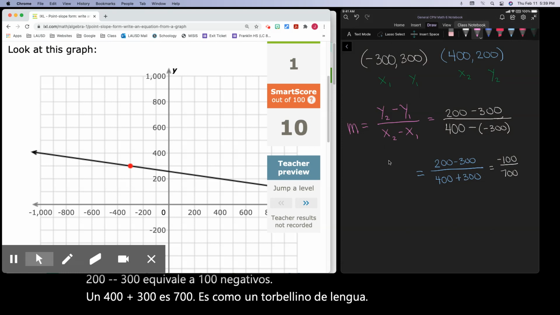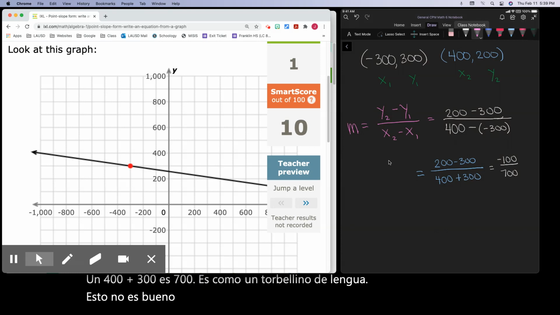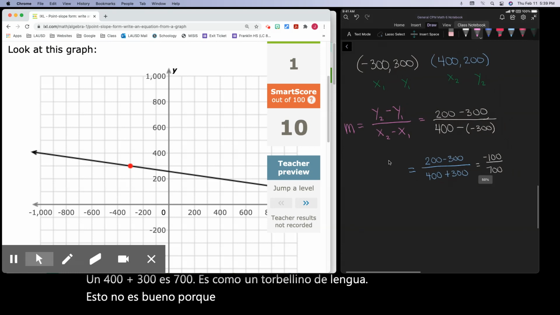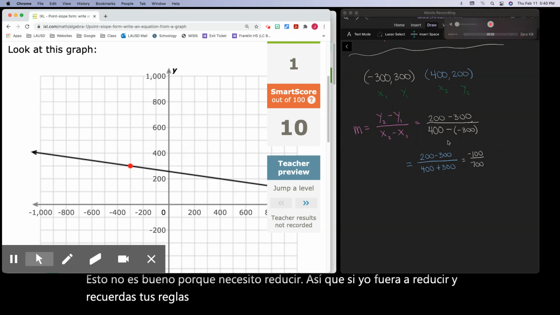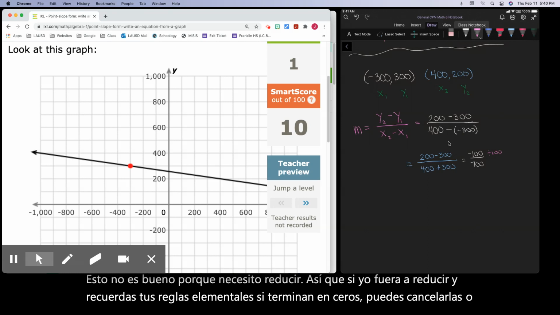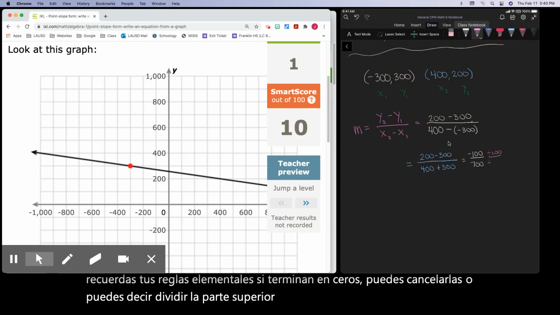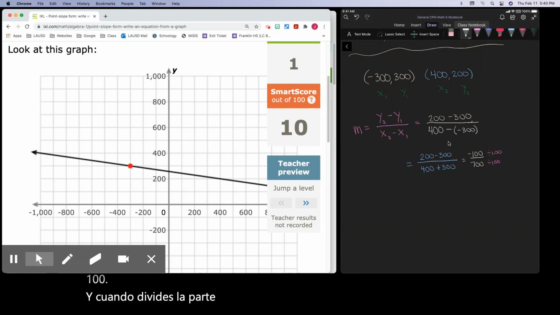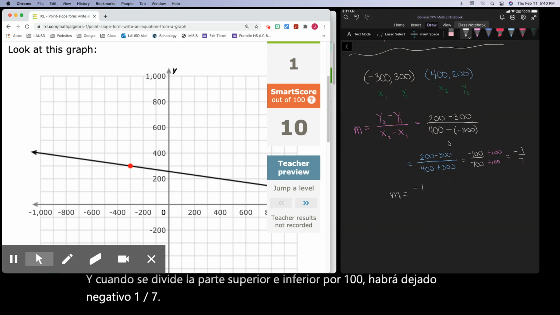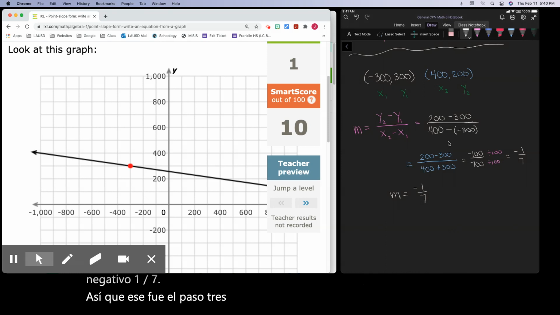This is not good because I need to reduce. So if I were to reduce, and you remember your elementary rules, if they end in zeros, you can cancel them out. Or you can say divide the top by 100 and divide the bottom by 100. And when you divide the top and bottom by 100, you will have left negative 1 over 7. So that was step 3 to find my slope.